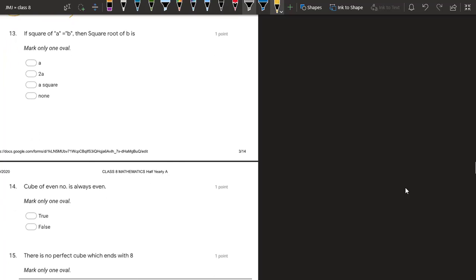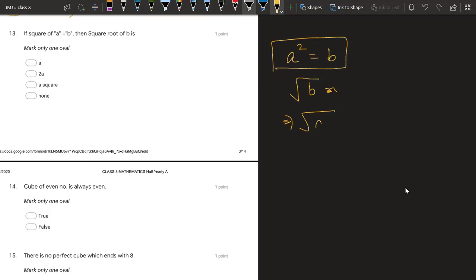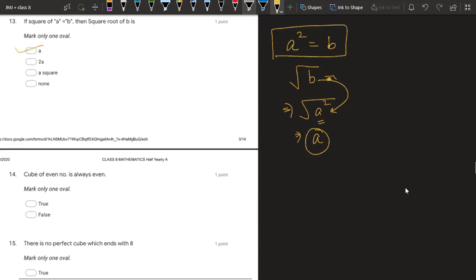Question number 13. If square of a is equal to b, this is given to you. If a square is equal to b, then what is the square root of b? Very simple. You can put here a square because b and a square are equal, and we all know if it is the square root of a square, what will come out? a will come out. So answer is a.